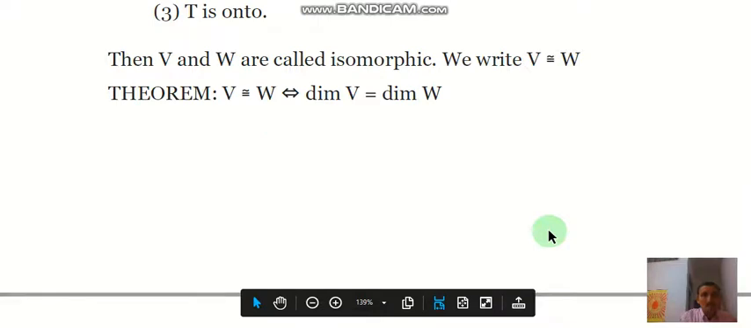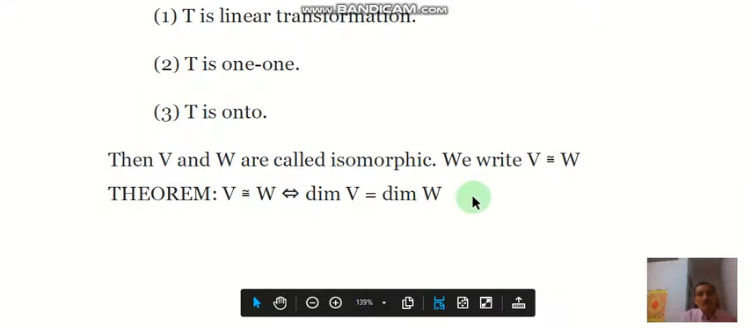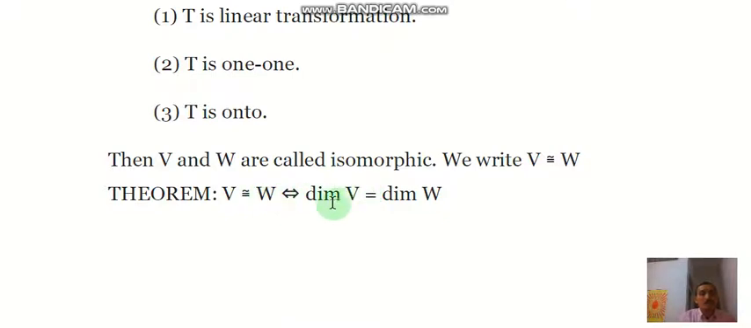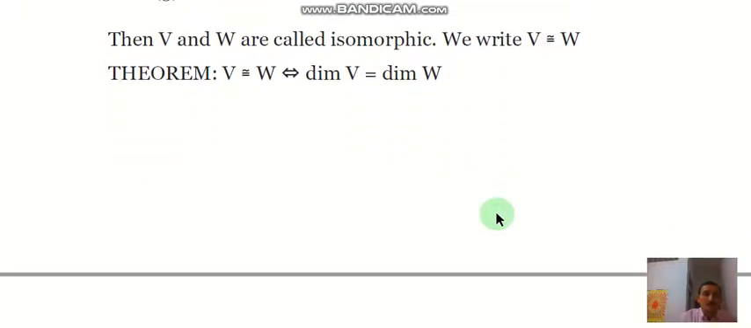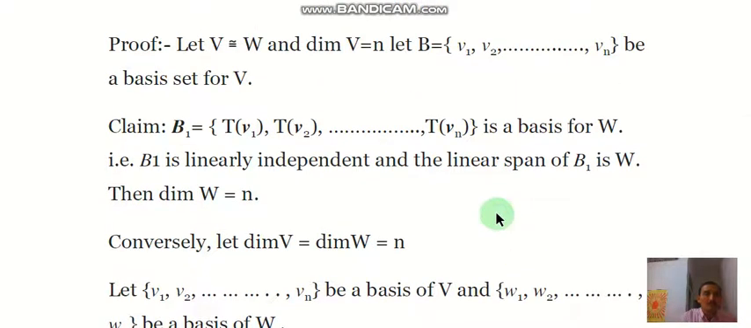So relating to this isomorphism, we have for vector spaces that V is isomorphic to W if and only if dimension of V equals dimension of W. So we see here the proof. Let us first suppose that V is isomorphic to W and dimension of V is equal to n. Here V and W both are finite dimensional, and we have assumed that dimension of V equals n, then its basis B will contain n vectors.